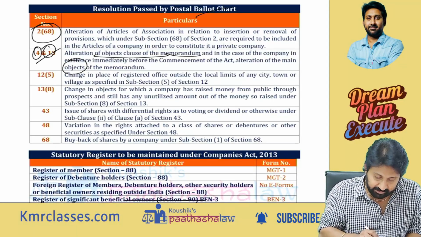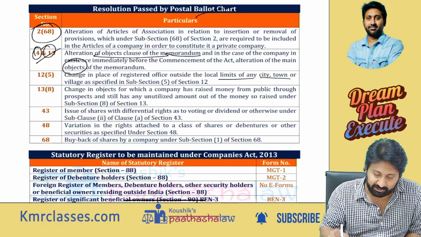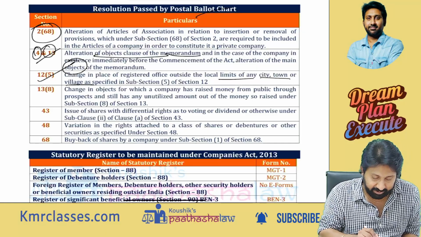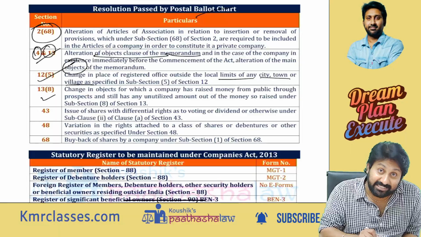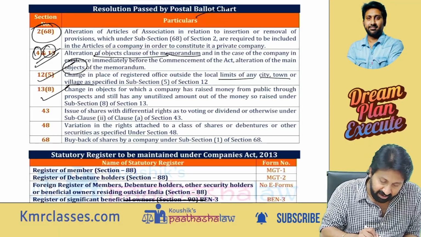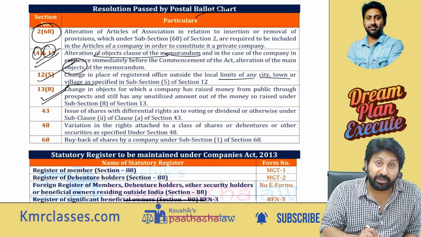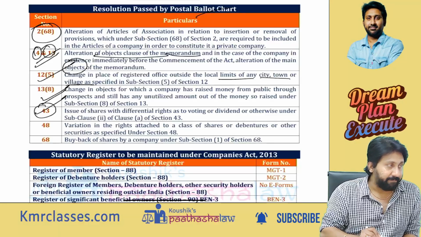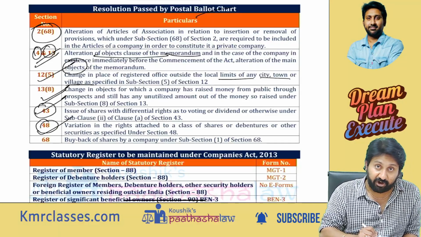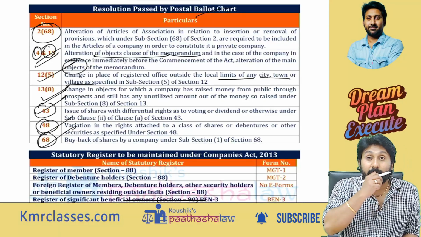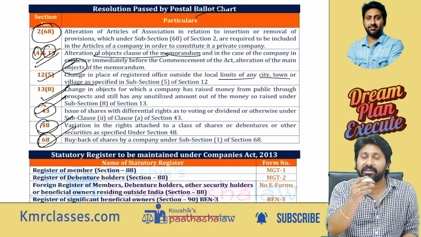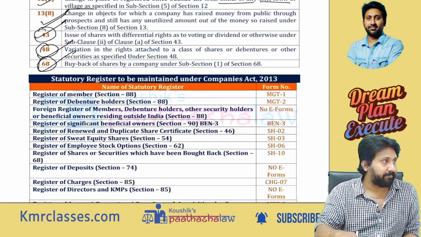Next, change in registered office within the local limits of a town, city or village, then also required. Next, objects clause by a listed company, then also required. General object required, listed company also required. Issue of shares for differential rights required. Variation in shareholders' rights, section 48, required. Buyback also required. Postal ballot and a general meeting not required. Instead of general meeting, postal ballot. Next.